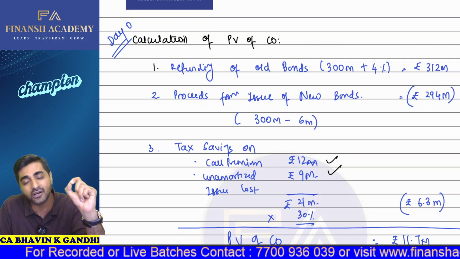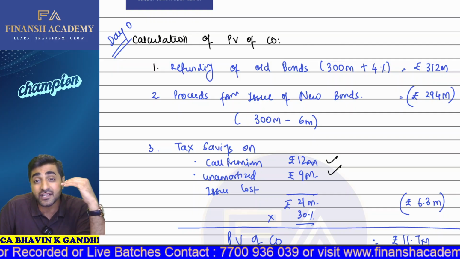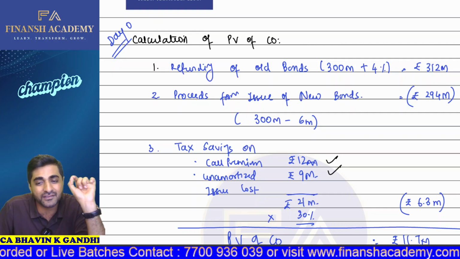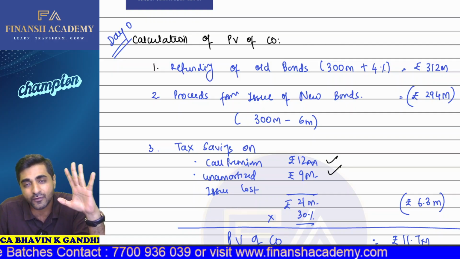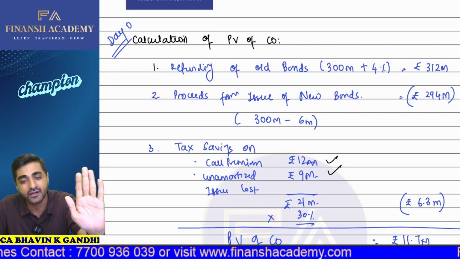Are we refunding the old bonds? Come on, yes or no? Yes, sir. What is going to be your outflow? Your outflow will be 300 million plus 4%, 312 million. This is going to be your outflow. Okay, so this is your money going out.